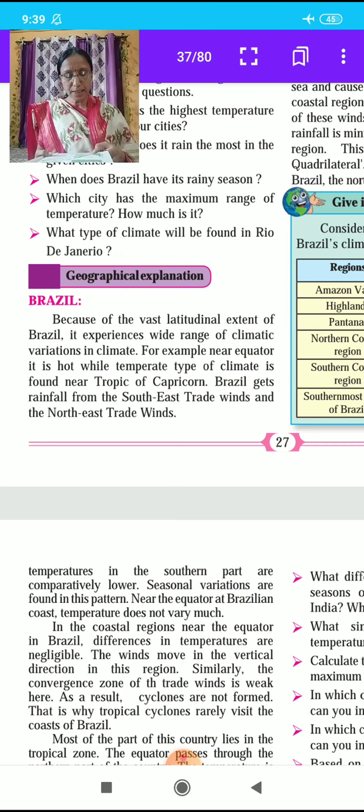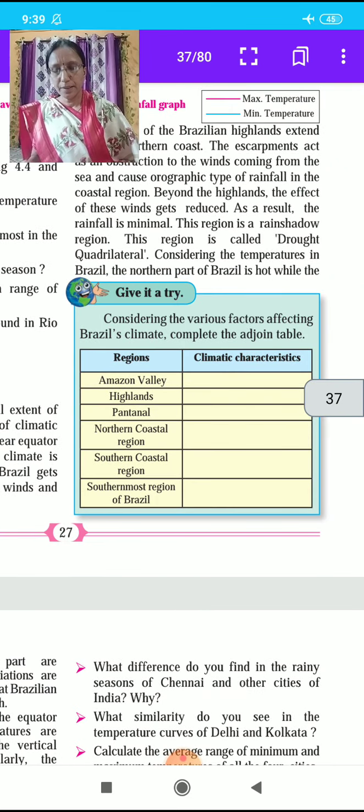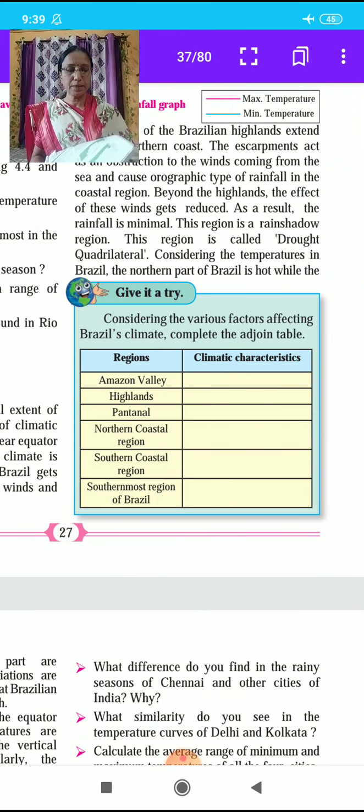Here, students, give it a try. Considering the various factors affecting Brazil's climate, complete the adjoining table. You see the table here. Regions and climatic characteristics: Amazon Valley, Highlands, Pantanal, northern coastal region, southern coastal region, southernmost region of Brazil.